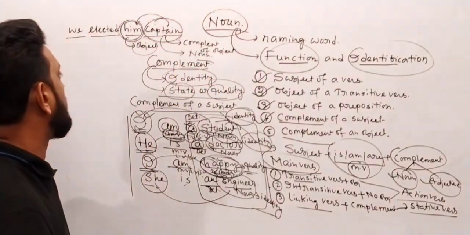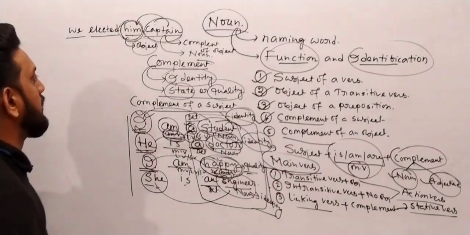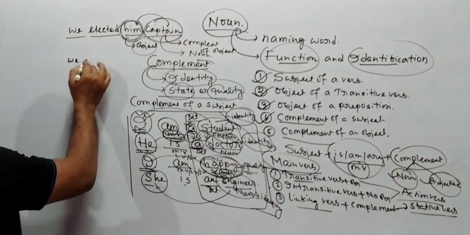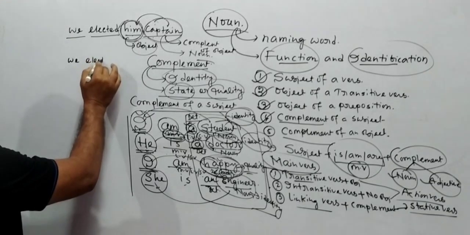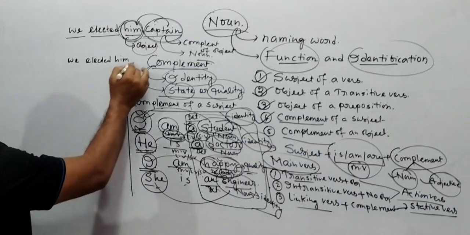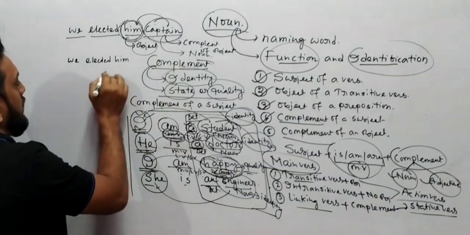Very good. Okay, another sentence. We elected him president. We elected him president.